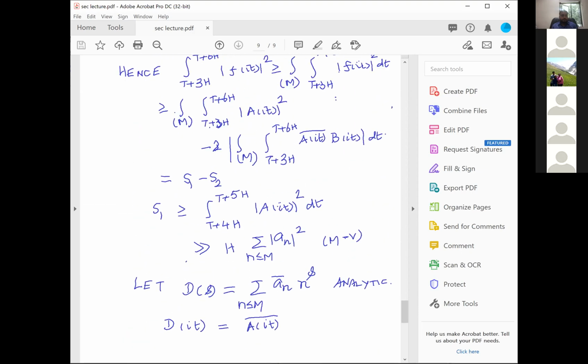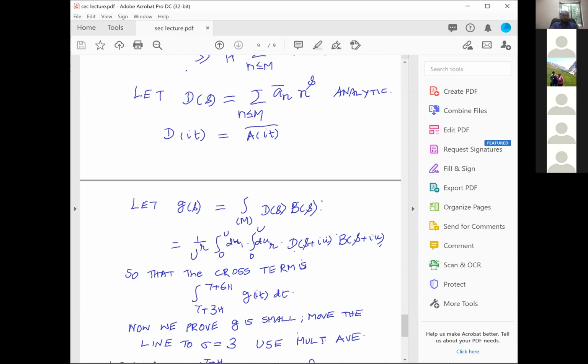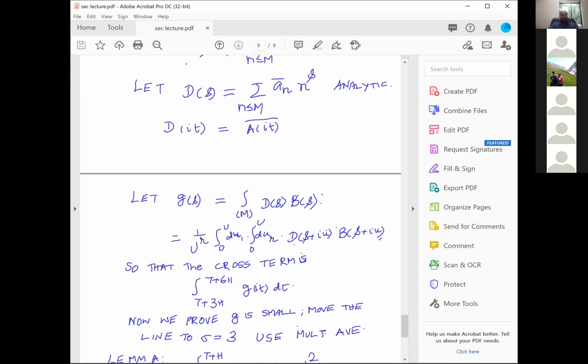I have written it as a of it bar b of it, but that is the same as d of it, b of it, with a multiple averaging, and then there is an integral over t. The integral is from t plus 3h to t plus 7h of g of it dt.